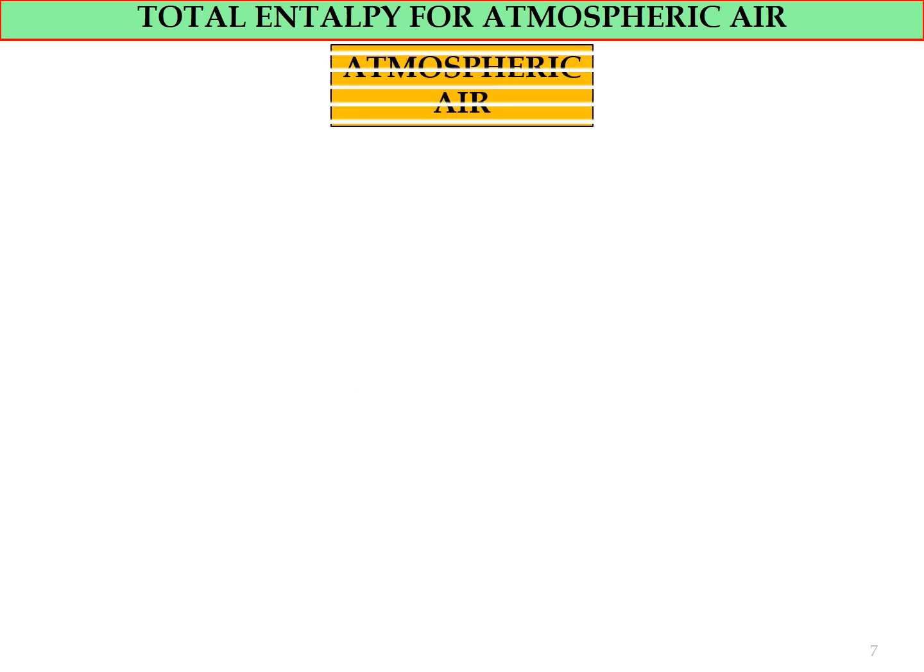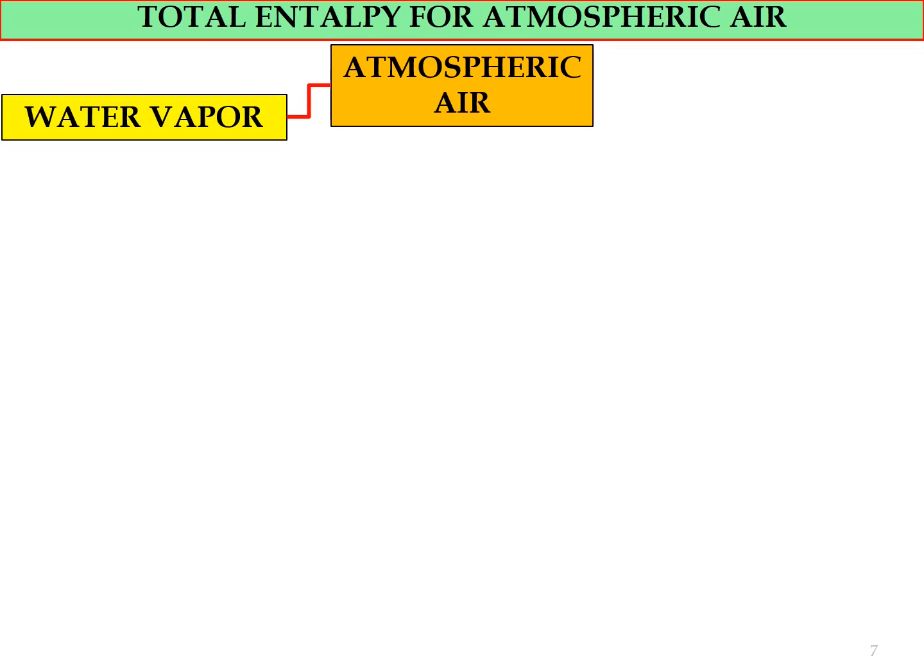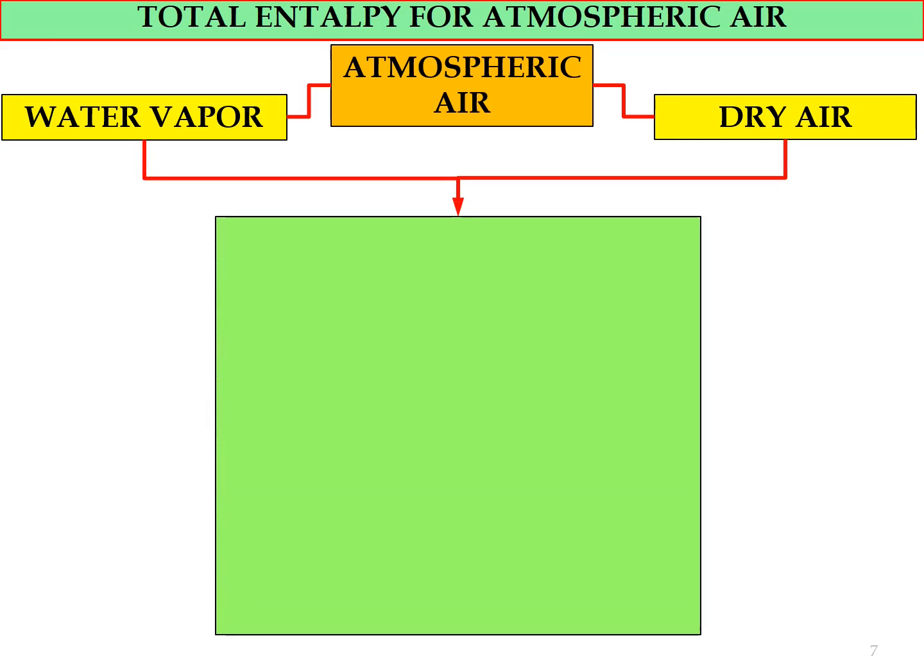Okay, next is the total enthalpy for atmospheric air. Atmospheric air, as we know, is a mixture of water vapor and dry air. So the total enthalpy for the atmospheric air, H, is equal to the enthalpy for dry air plus the enthalpy for water vapor.